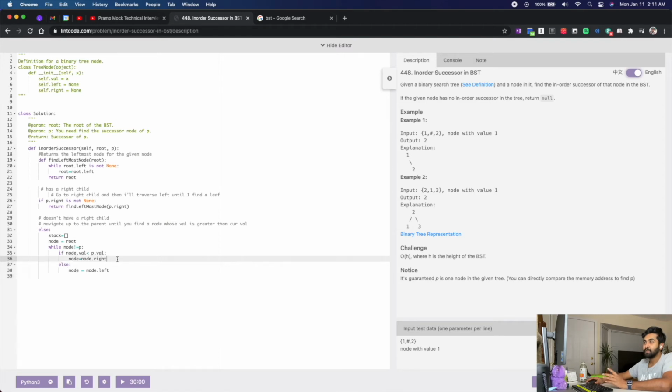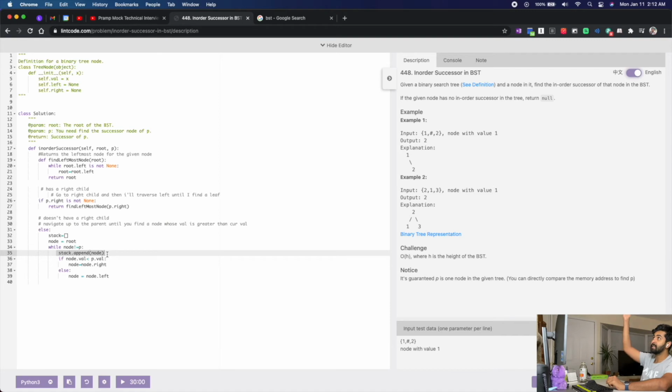So what is the key thing that I'm planning to do? I'm planning to push everything to the stack: stack.append(node) in Python. So I start with the root node, which is inserted into the stack, and then I'll go with either node.right or node.left. By the time I come out of this loop, my node is the same as p, and this stack has all the elements traversed in this tree. So all the parent nodes, all the parent traversals we need.